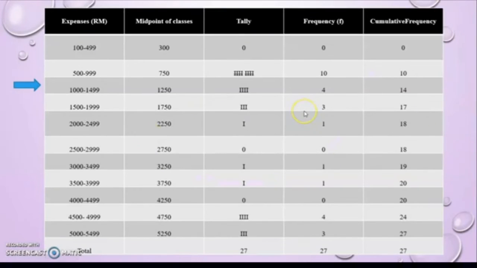Okay, this is the table that we need to make up the OGIF graph. This is the expenses or the class interval, and then this is the midpoint, this is the tally, this is the frequency, and this is the cumulative frequency.